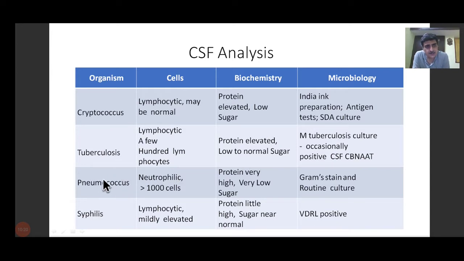Similarly, if it's a kind of pneumococcal presentation, then we have a predominantly neutrophilic presentation. Neutrophilic cells are there. So this gives a picture of a pyogenic meningitis. Here again, the protein is high, sugar is low, Gram stain positive. So you will see that it is basically the cells, what type of cell is predominant, and then the microbiological investigation, which helps in differentiating between these three important causes of patient with fever, headache, and meningitis-like presentation.